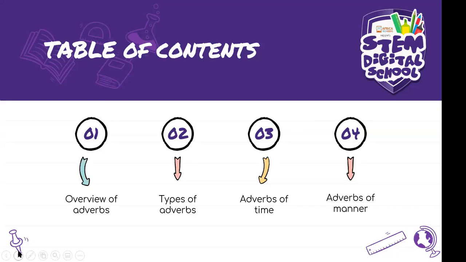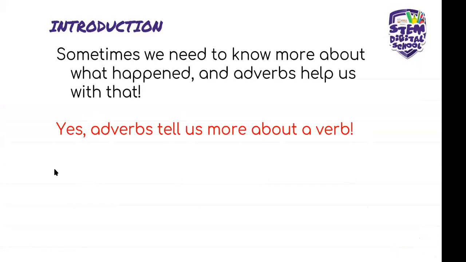We have Nosipo who says an adverb is a word that modifies an adjective expressing a relation of place and time. Let me read that again. An adverb is a word that modifies an adjective expressing a relation of place and time. Okay, Nosipo, an adverb modifies a verb. It tells us more about the verb. That's what an adverb does. Thank you for participating.